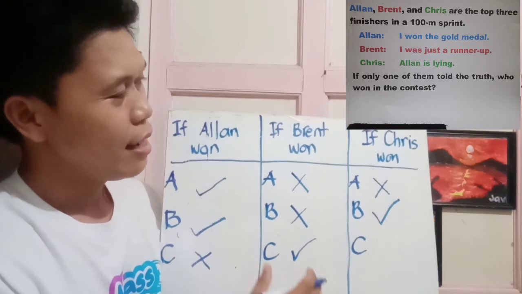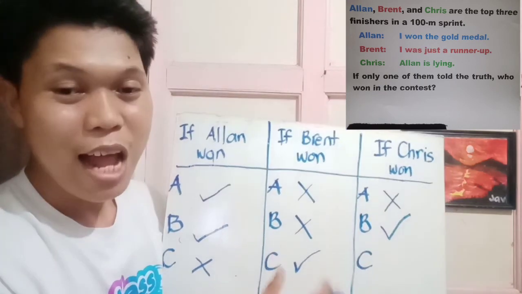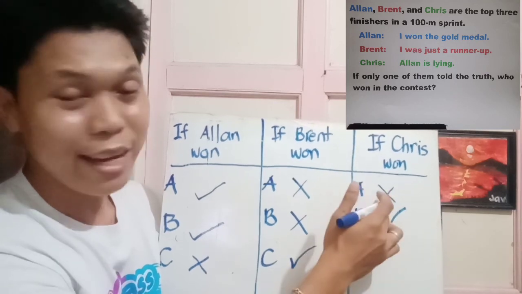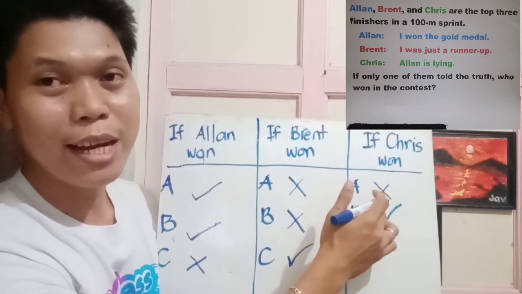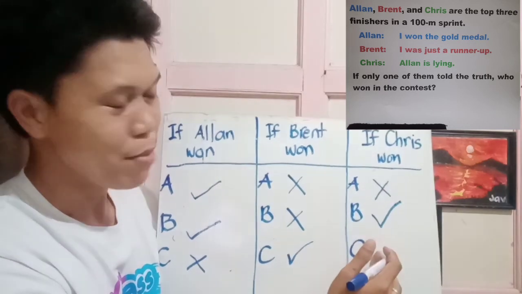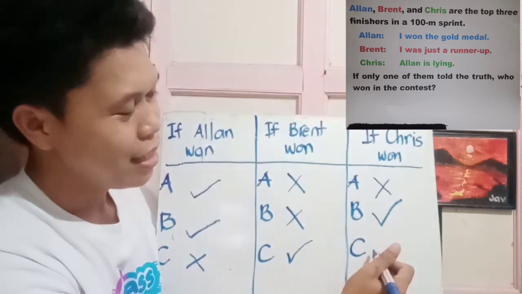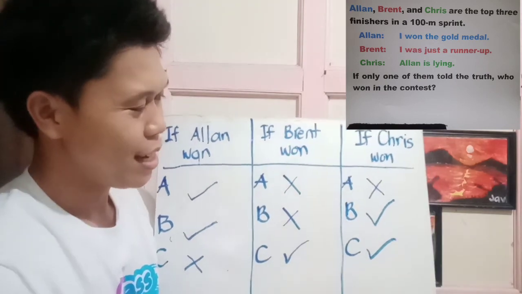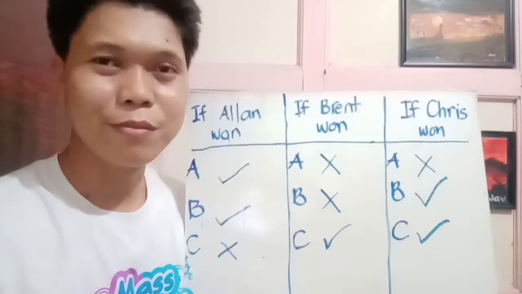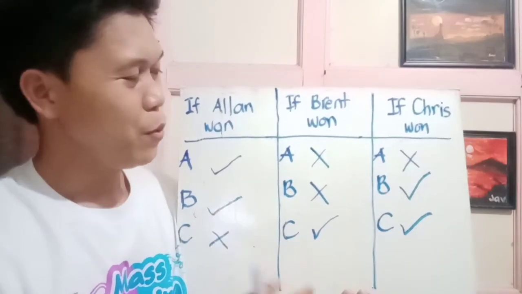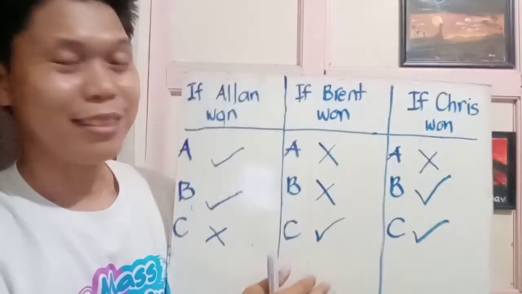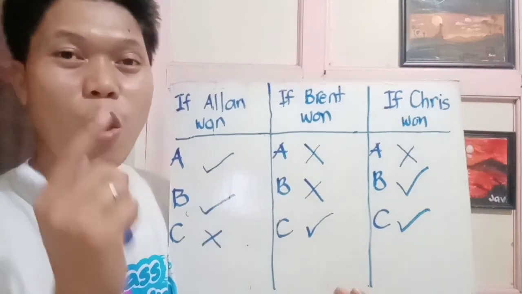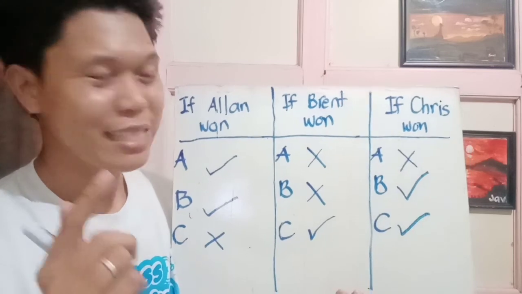Next, the statement of Chris, Alan is lying. So since he said Alan is lying and Alan said, "I won the gold medal," then Alan must be telling the truth because he is the winner and Alan must be lying. So we will put a check on this. Now, what are we going to do with our gathered data? It's just very simple. You just look for the assumption wherein only one of them is telling the truth.